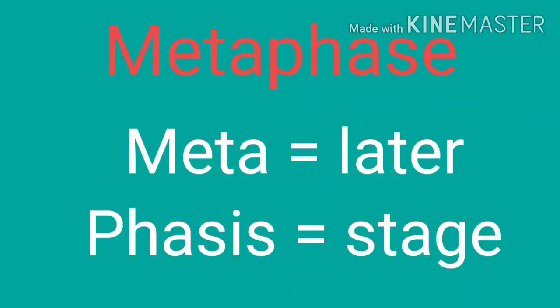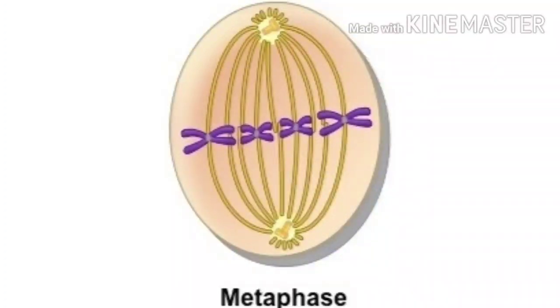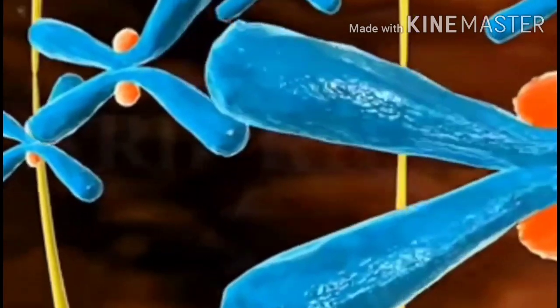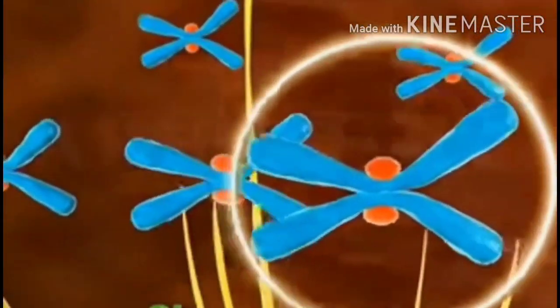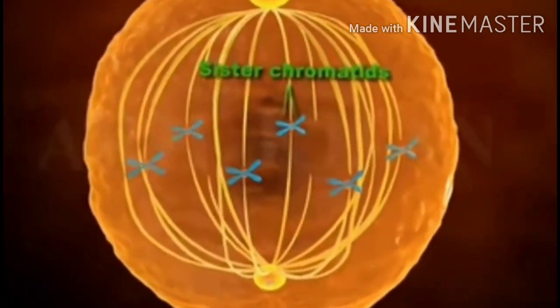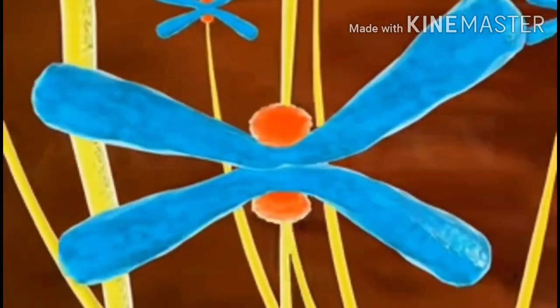Next stage is the metaphase. Greek meta means second or later, and phases means appearance or stage. So this is the second stage that appears in karyokinesis, and this is marked by complete disintegration of nuclear membrane, and the condensation of chromosome is maximum here, so that chromosomes are now clearly visible under the microscope. Under the microscope we can see two sister chromatids held together by the centromere in the center, and on the centromere we can see small disc shaped structures which are called kinetochores.